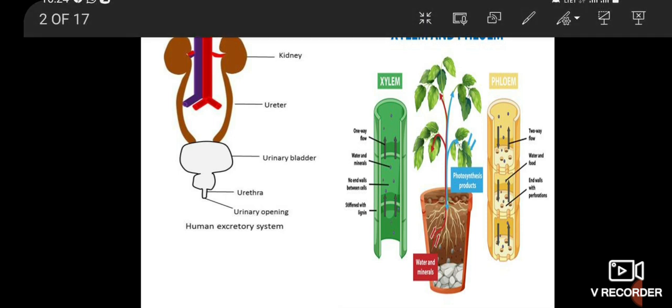First, you can see the pictures. The first one is the human body, with its organization of parts. Then the plants, with xylem and phloem as parts of plants.